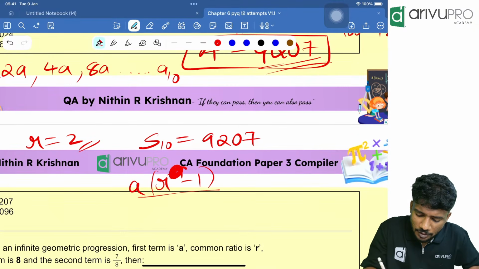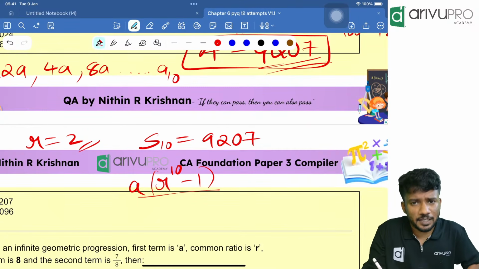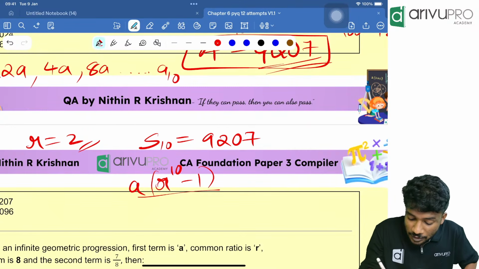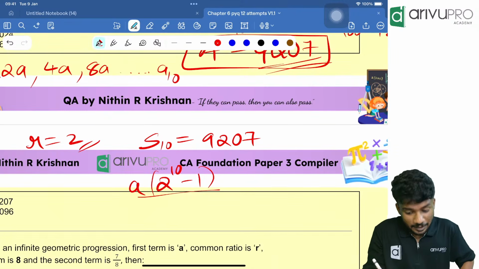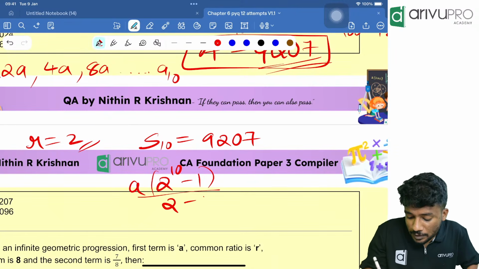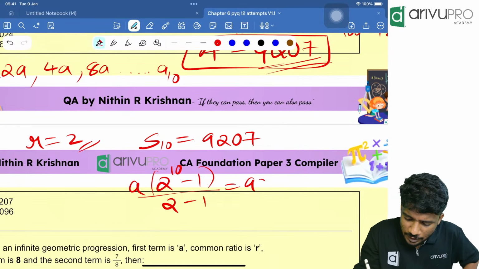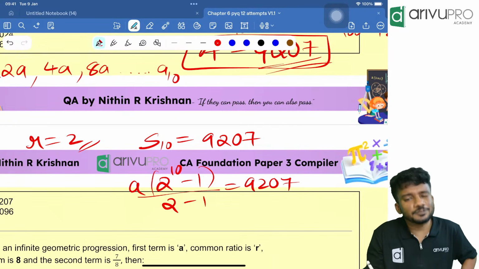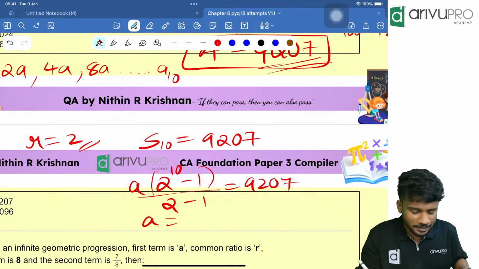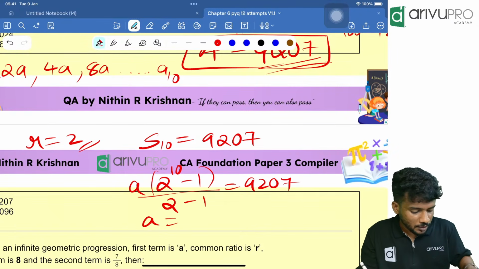Here, instead of N, can I write 10? Yes, because there are 10 terms. Then instead of R, can I write 2? Yes. Then R minus 1 is 2 minus 1, which is equal to 9207. From this, you get me the value of A. A is how much? 2 raised to 10 is 1024, minus 1, that is 1023.